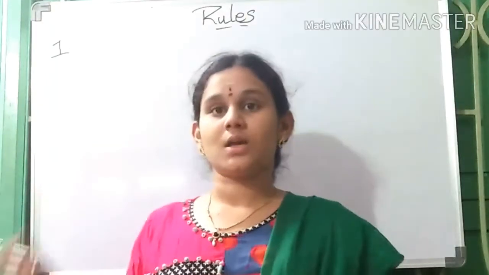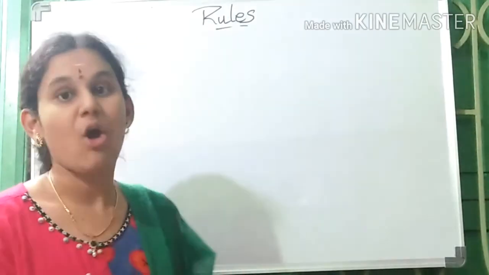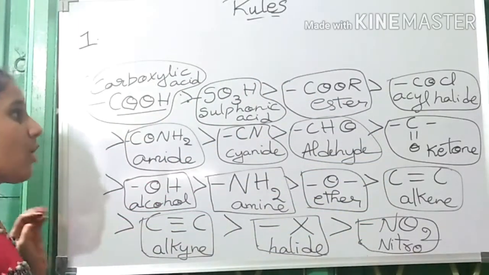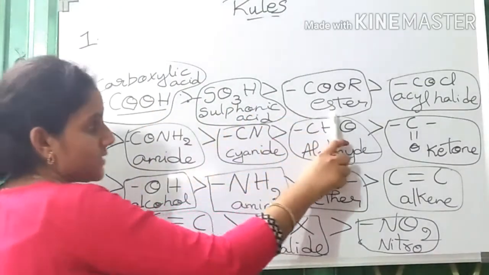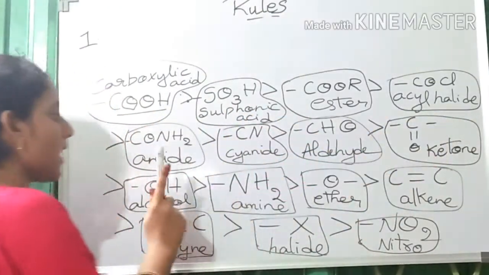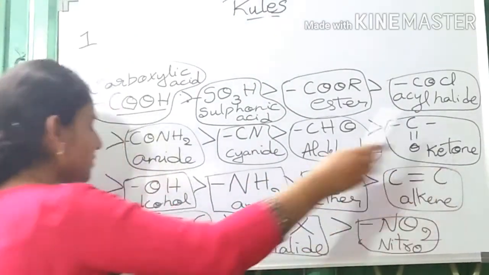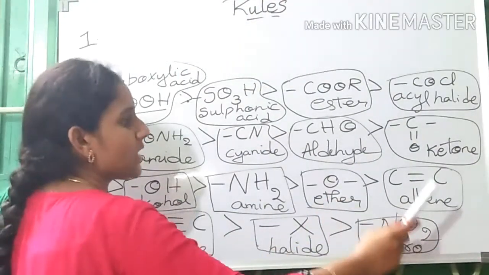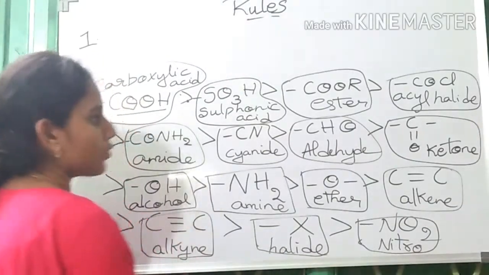Before knowing the rules, first let us know the priorities of the functional group. Let us see the order of priority. We must learn this order to name a compound first. Carboxylic acid, sulfonic acid, ester, acyl halide, amide, cyanide, aldehyde, ketone, alcohol, amine, ether, alkene, alkyne, halide and nitro.